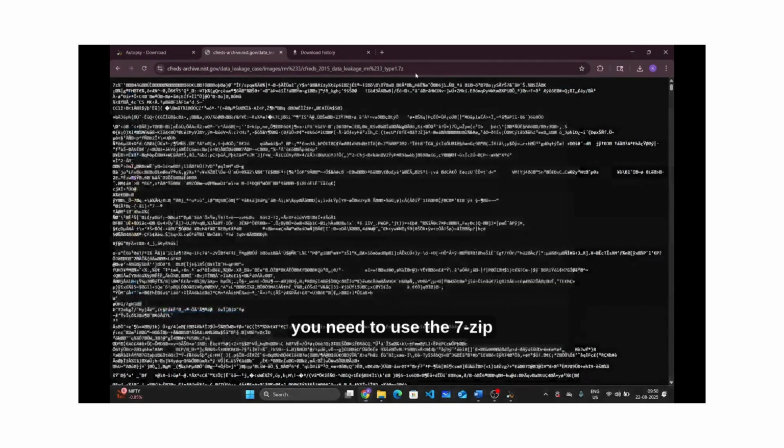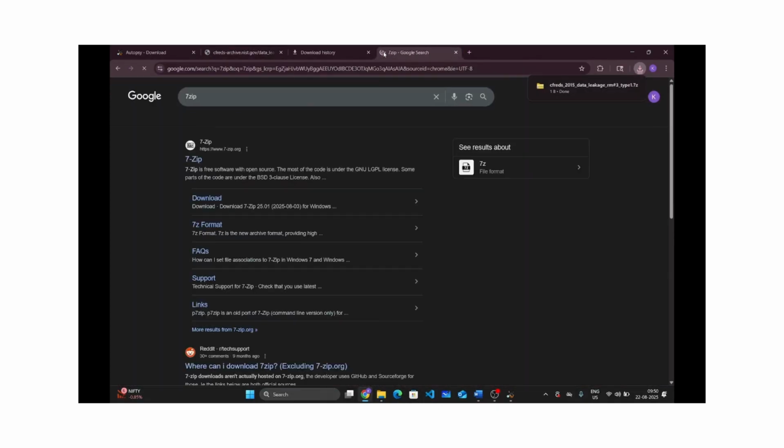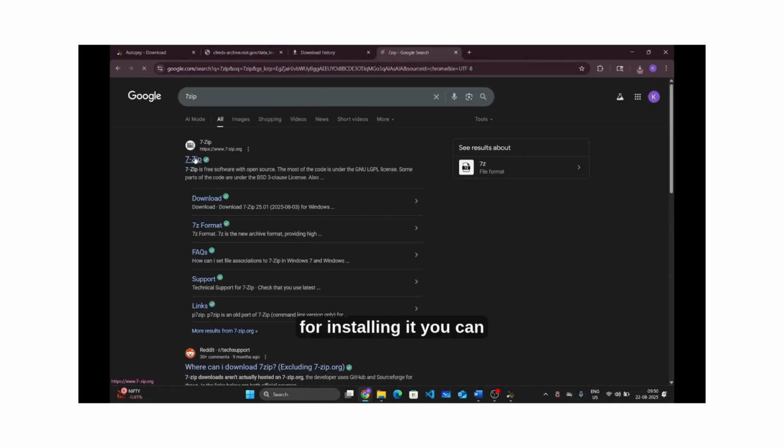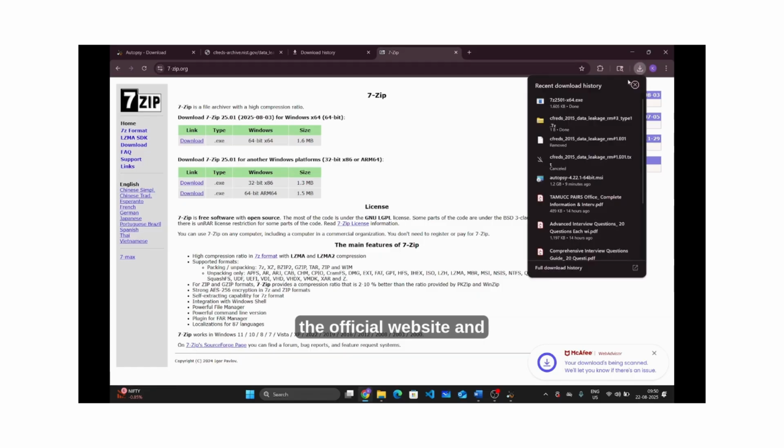and you need to use the 7-zip software for extracting it. You can just download the 7-zip software from the official website and then open it.